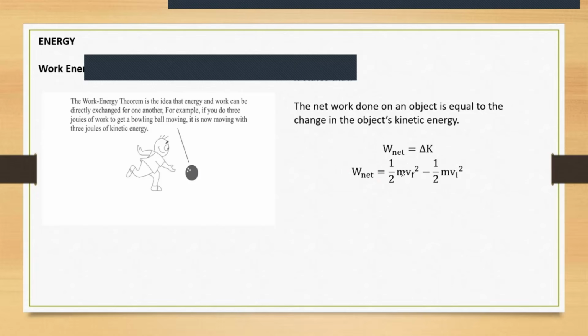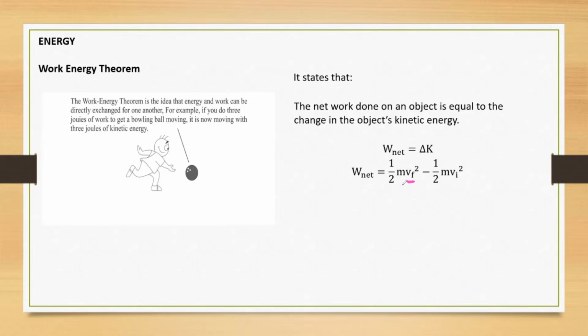Now notice it's half mass vf squared, where vf is the final velocity of the object, minus half m vi squared, where i is the initial velocity of the object. So this is how it is written in words, and this is how it is written as a formula. So your syllabus requires you to state it, but more importantly, to use it.